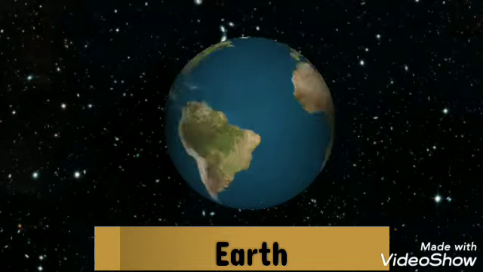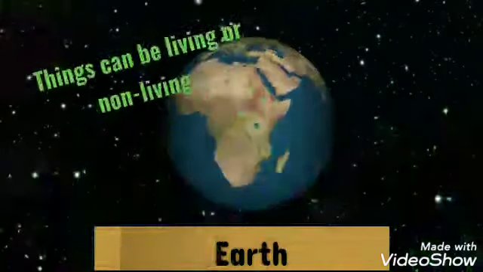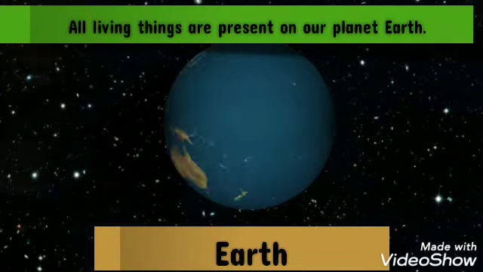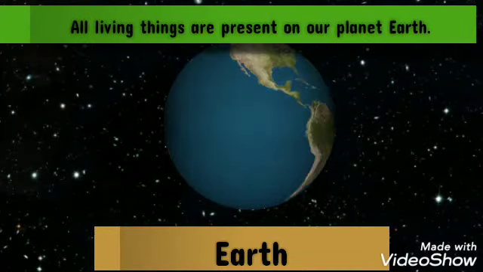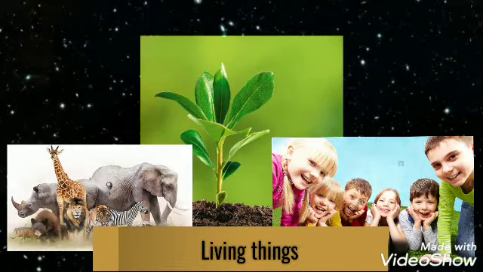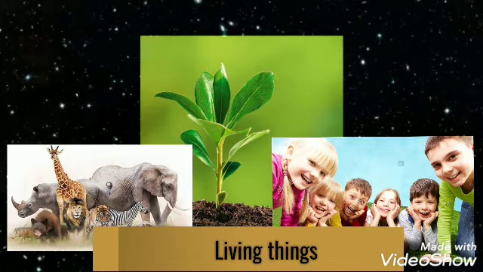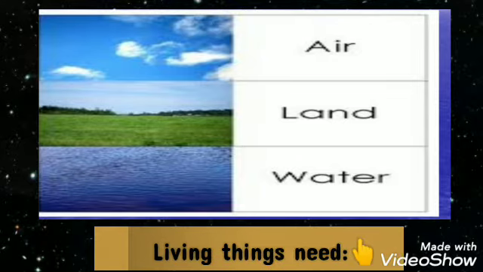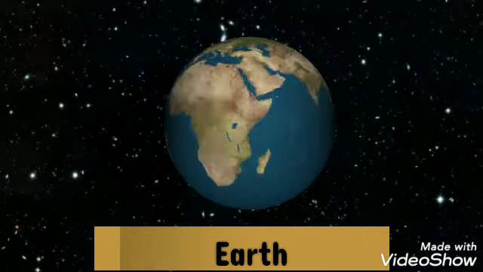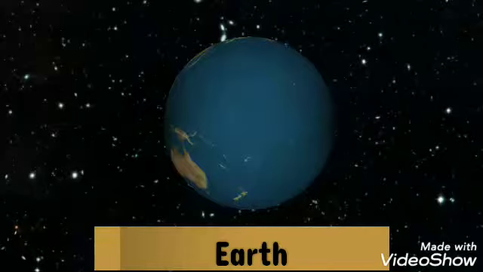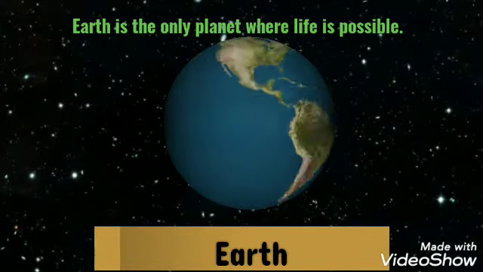As you know, we can divide all the things in two categories, living and non-living things. So all living things are present on our planet earth. These living things include plants, animals and human beings. All living things need land, water and air to live. And all these things are present only on our planet Earth. That is why Earth is the only planet where life is possible.